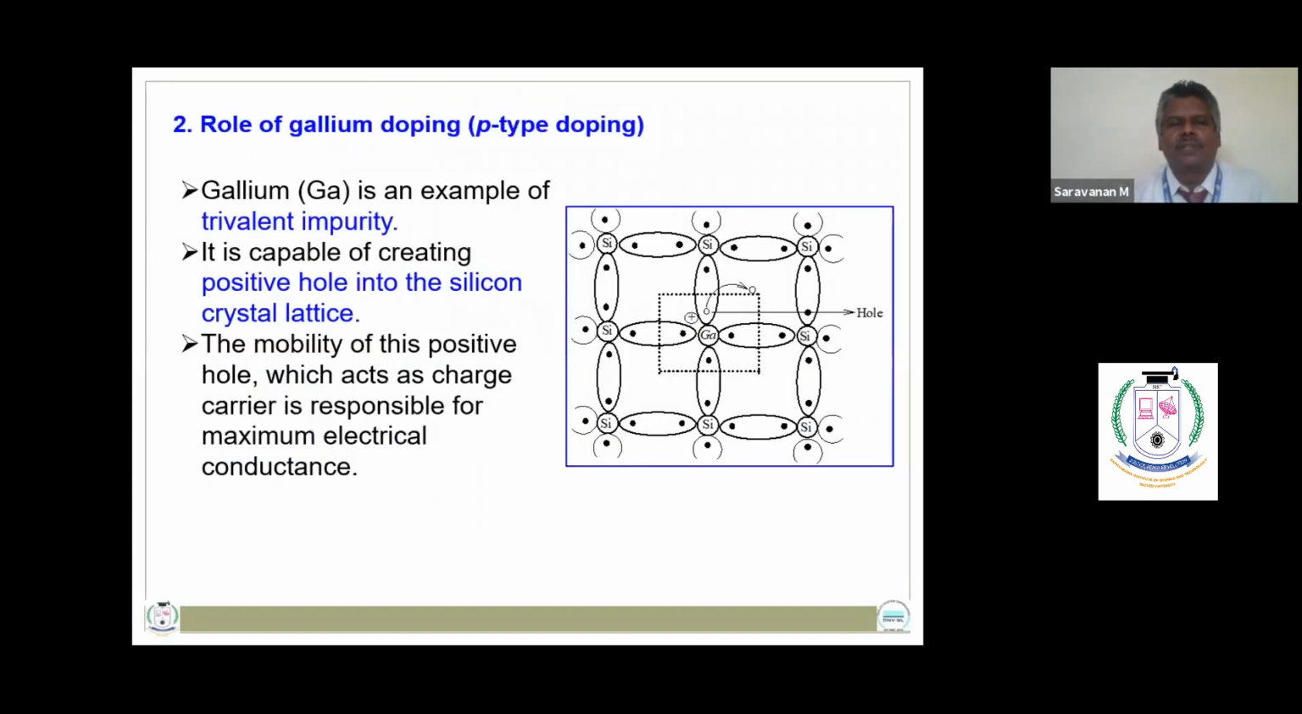Gallium is an example of a trivalent impurity. It is capable of creating holes in the silicon crystal lattice. The movement of this positive hole in the crystal lattice is responsible for the maximum electric conductance of the p-type semiconductor.